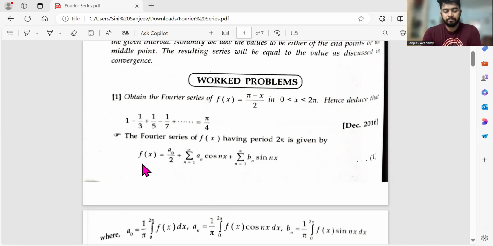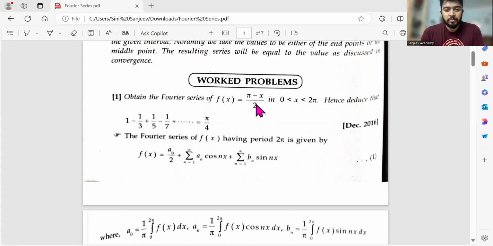Correct? So first thing, the general Fourier series formula is f of x equals a naught by 2 plus sigma n equals 1 to infinity a n cos nx plus sigma n equals 1 to infinity b n sin nx. Okay. And the shortcut for this problem is to predict the answer.